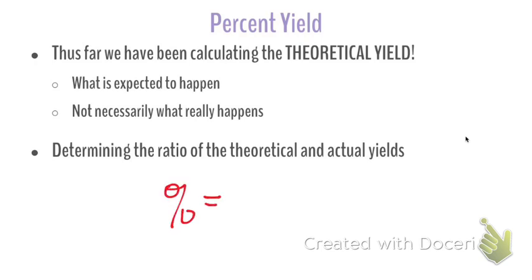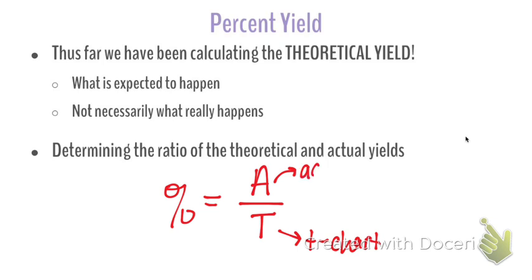Percent yield equals... Theoretical over actual. Actual over theoretical. Actual over theoretical, right? If I'm trying to find the percent of something, I always take the part divided by the whole, right? Theoretical is what we thought should happen. Okay, where does the theoretical yield always come from? It always comes from the T-chart.